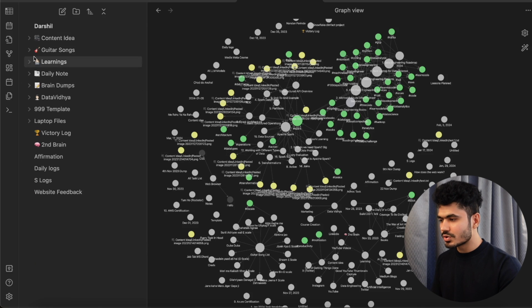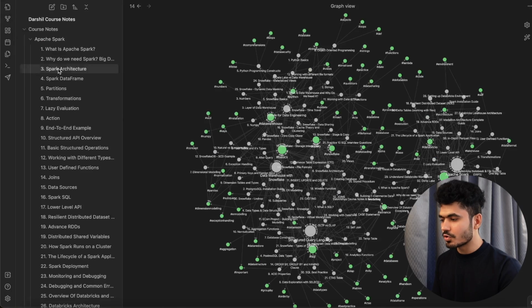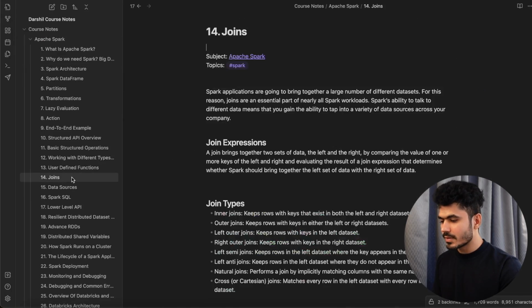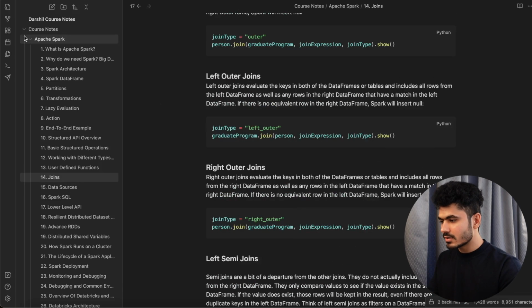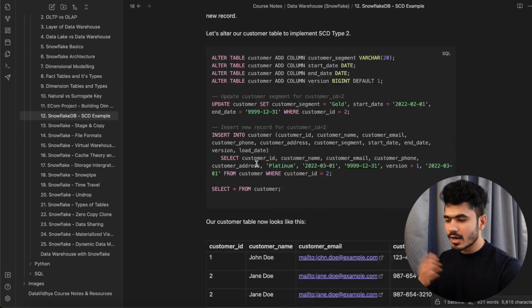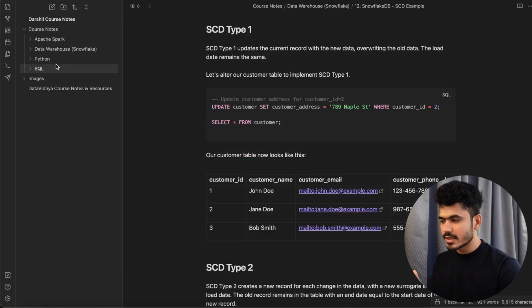Just like this, I also have Obsidian for my courses. These are the data with their courses, and as you can see, in this I have the 4 courses. Apache Spark: if I go to Apache Spark, you will see the detailed documents available for all of these topics. You will find everything on Apache Spark. Then the same goes with the data warehouse. I have information about data warehouse and how to build different parts of a data warehouse. The same with Python and SQL.